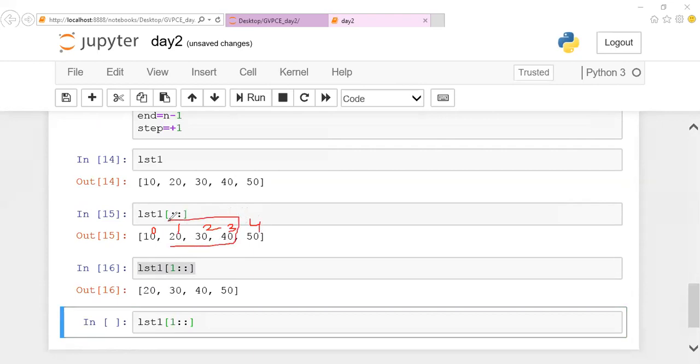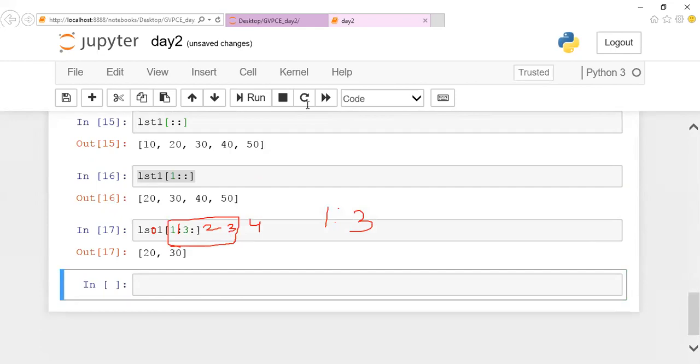I want to slice the list and take values only from this range. What is the starting position? 1. And what is the ending position? 3. If I give it like this, just notice what I'm getting. Starting position is 1 and ending position is 3. You can notice that I'm getting only 20 and the one before it.